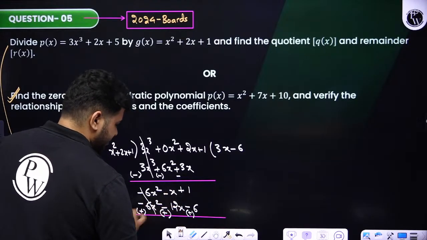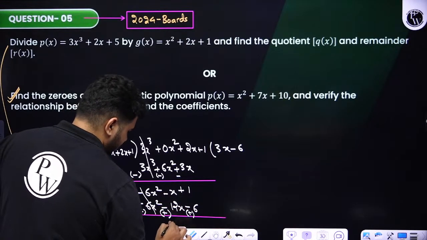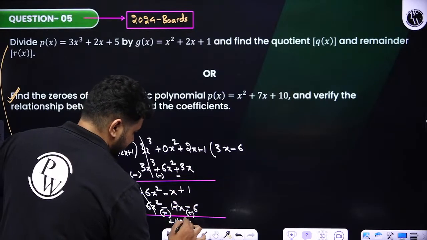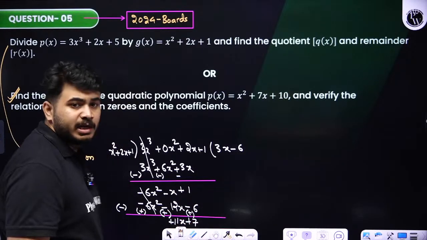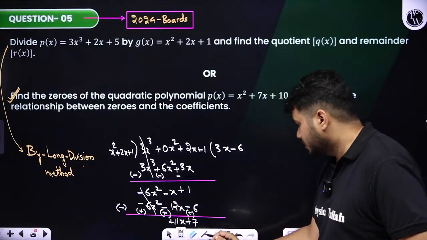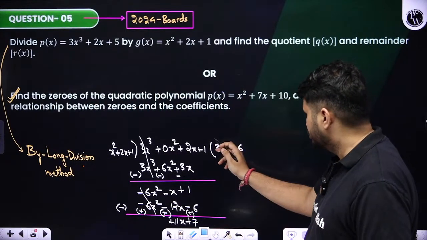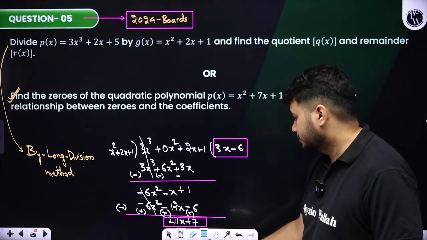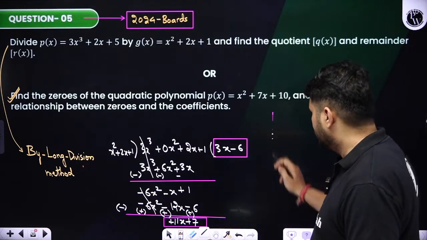Minus x plus 12x will be nothing but what? Plus 11x. Here it will be plus 1 plus 6 will be what? Plus 7 over here. Clear? Did you people understand this? Clear? So now whatever this is there, students, this will be called as your quotient, and whatever this is there will be your remainder. Okay, clear?